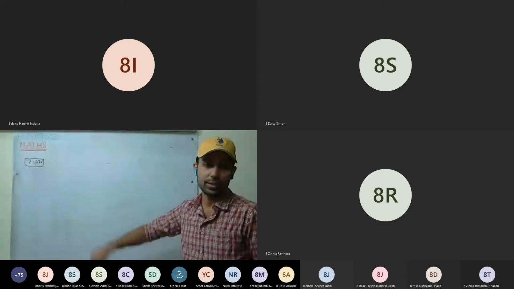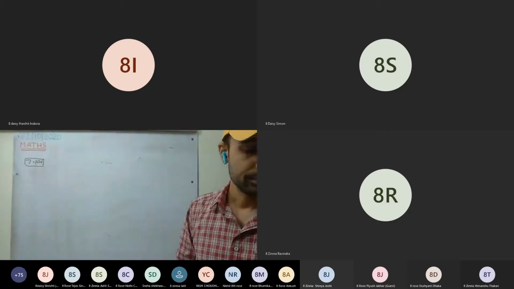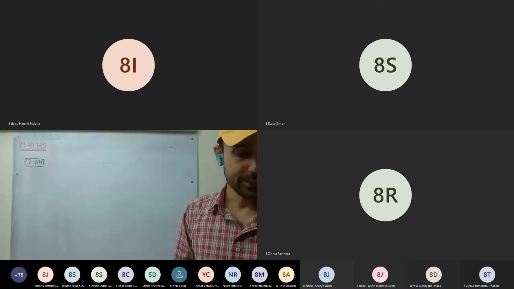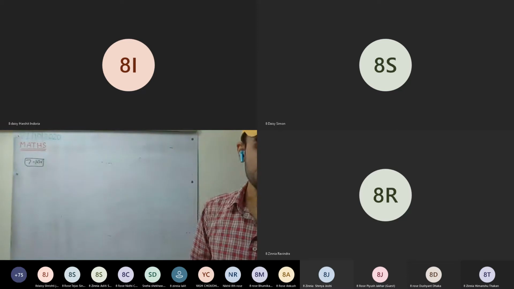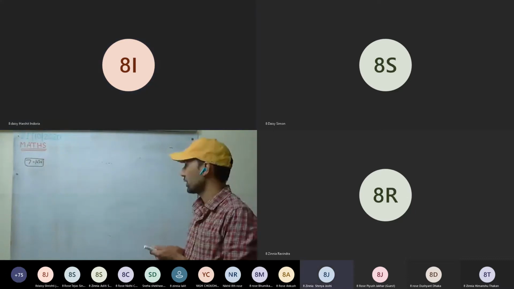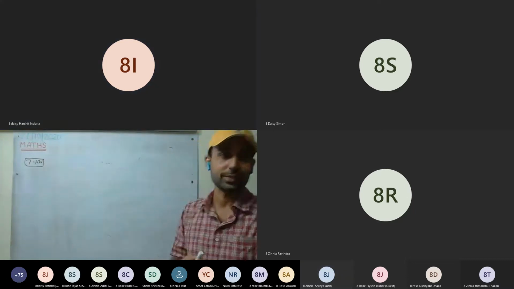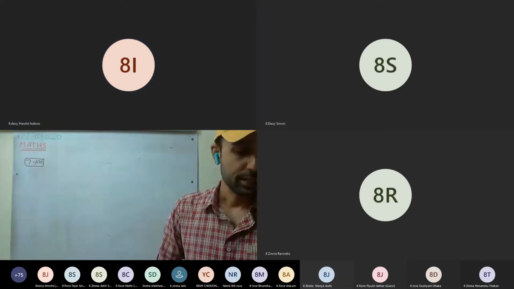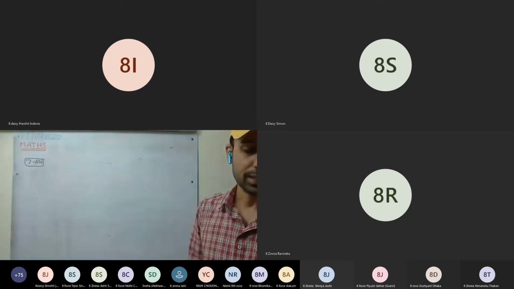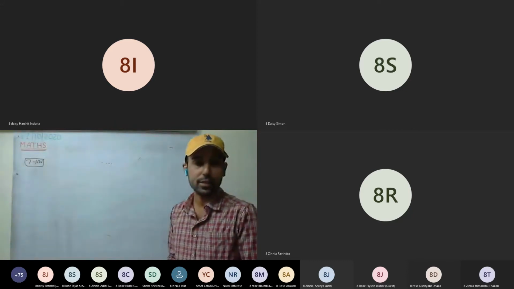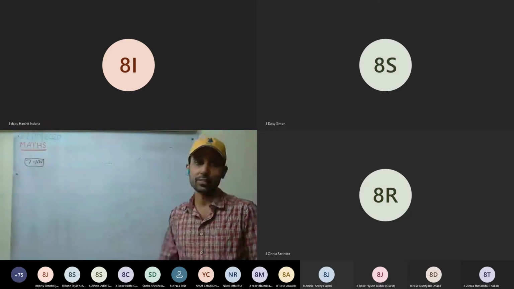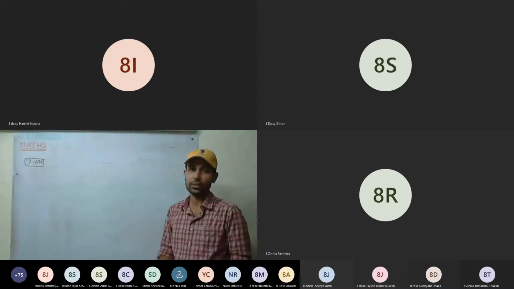Those who have completed, good. 10th question, do it. If the sum of money becomes 915 in 8 years, so what is this 915? Amount. It is the amount. 915 is the amount. The sum of money becomes 915 in 8 years at 2 3/4% per annum. Find the sum of money. Okay, this is also very easy. Calculate, 1 minute.